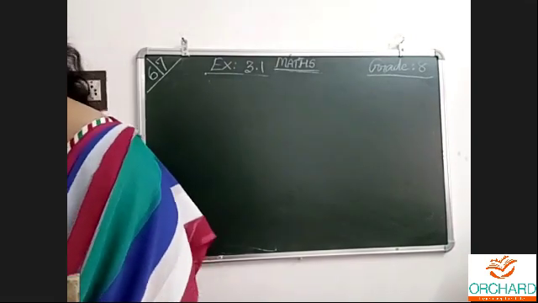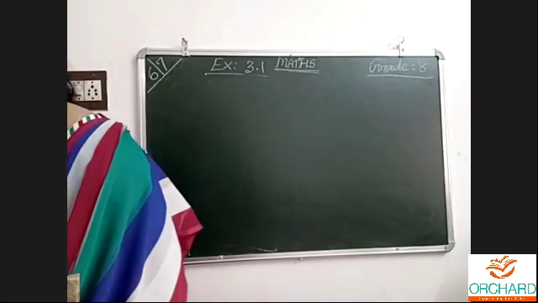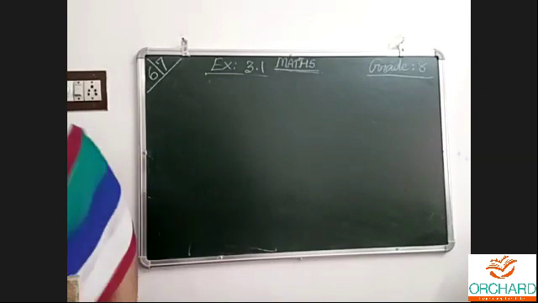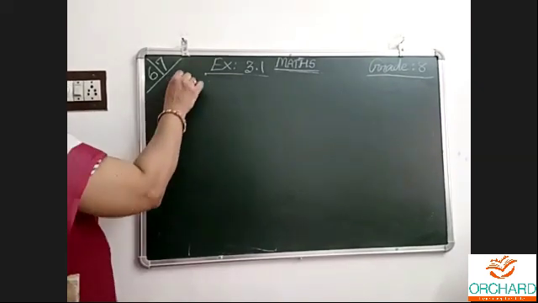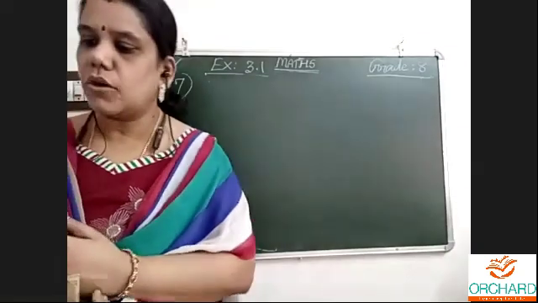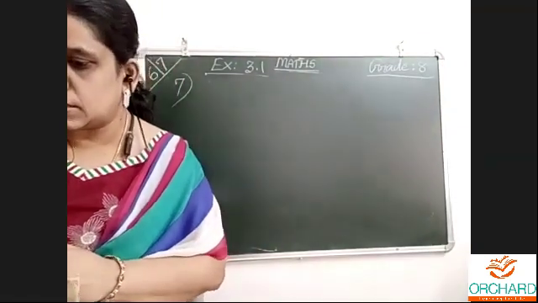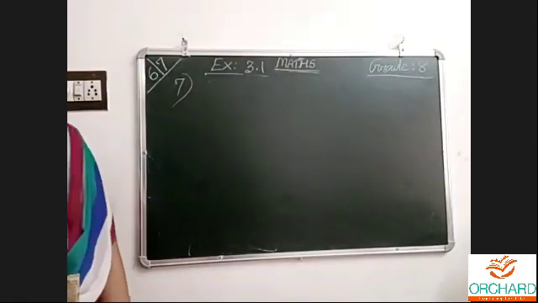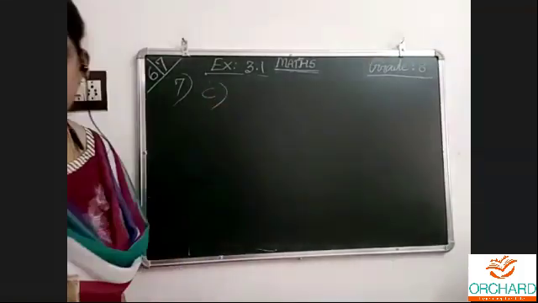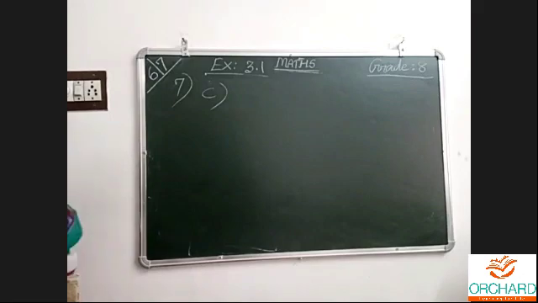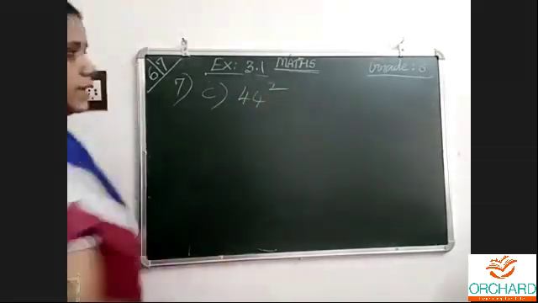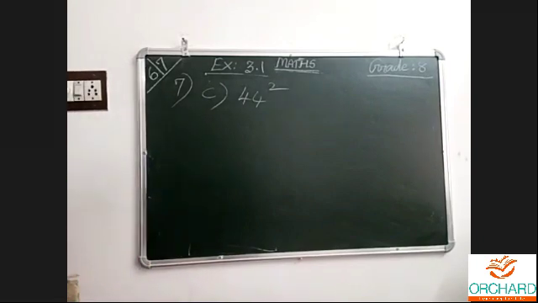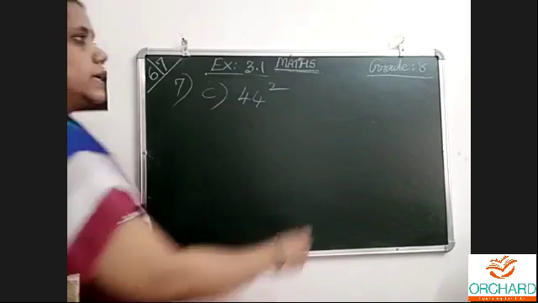44 squared, 82 squared, C and D. Interesting, this. Question number 7: Which of the following numbers will have the digit 4 in the units place? Which number will have 4 in the units place? A, B, C, D are there. I have taken C and D. The question is whether they have 4 in the units place or not.